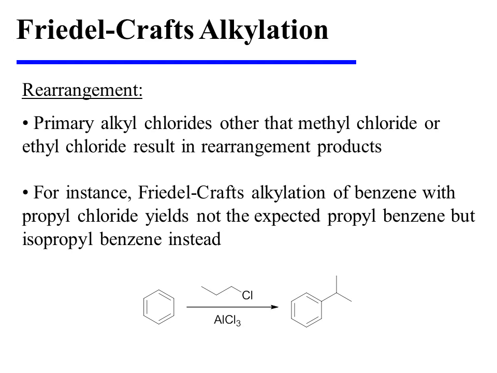A potentially surprising complication in the Friedel-Crafts alkylation is that primary alkyl chlorides other than methyl chloride or ethyl chloride result in rearrangement products. For instance, Friedel-Crafts alkylation of benzene with propyl chloride does not yield the expected propylbenzene. Instead, isopropylbenzene is formed as the product. Let's see why.